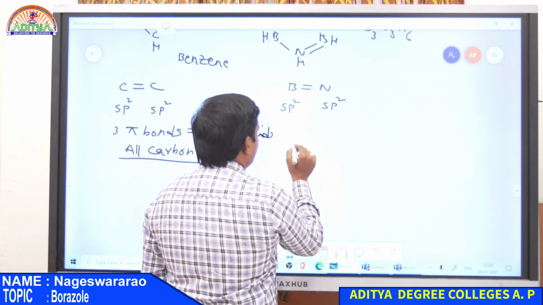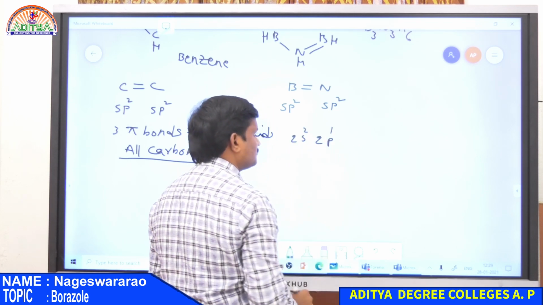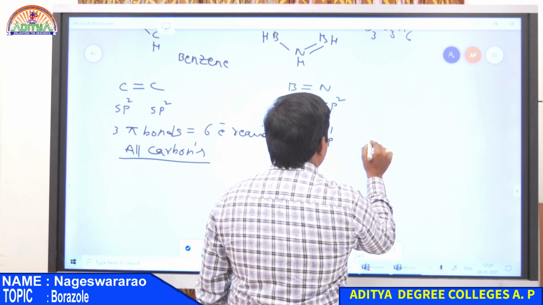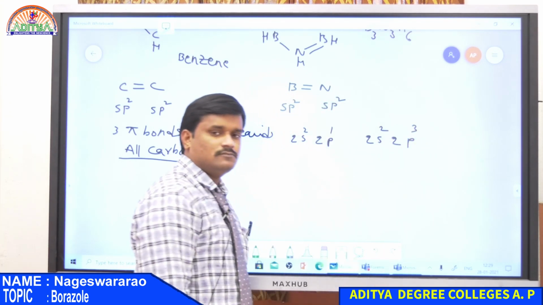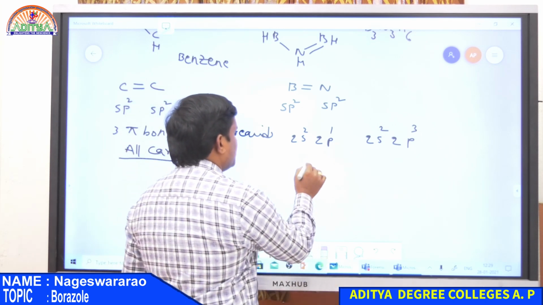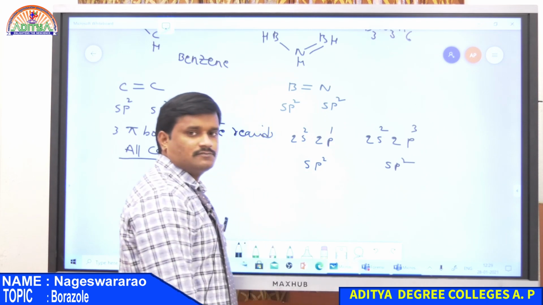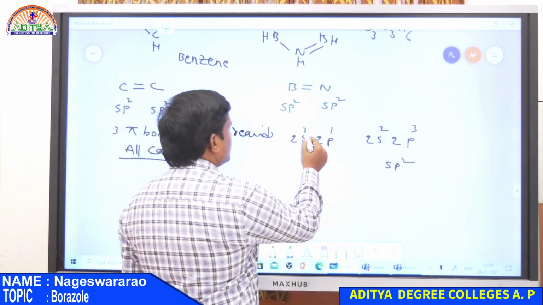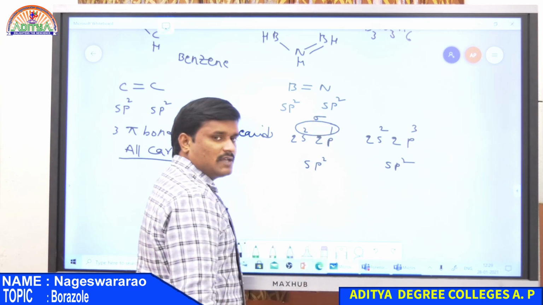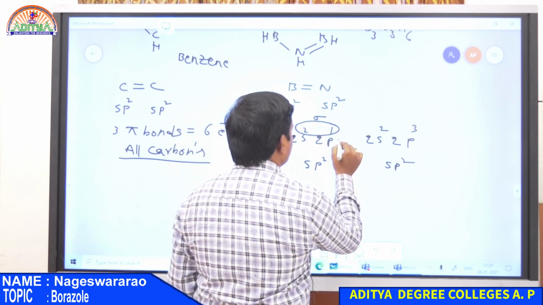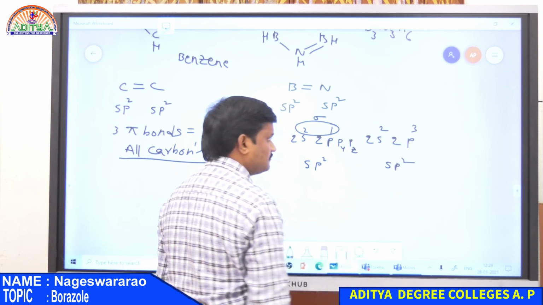so here boron, that is 2s2 2p1 only, and in the case of nitrogen, that is 2s2 2p3. So it involves sp2 hybridization, it involves again sp2 hybridization, and these electrons are utilized for the formation of sigma bonds. Hence there are only empty orbitals, that is py orbital and also pz orbital.